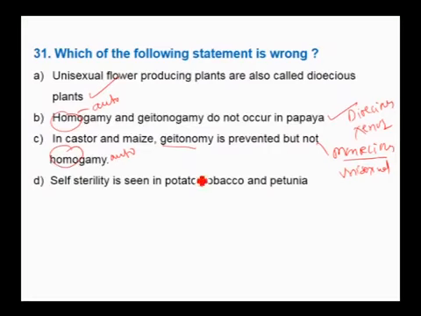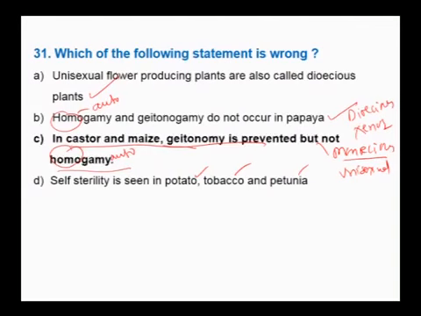Self-sterility is seen in potato, tobacco and petunia, which I discussed in the previous slide. Therefore, this statement is wrong. The correct form is that in castor and maize, homogamy is prevented but not geitonogamy. Therefore, the correct option is C.